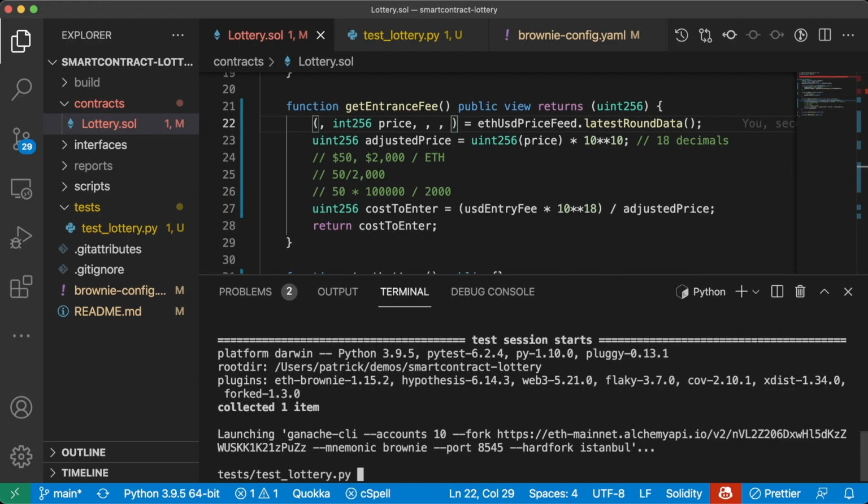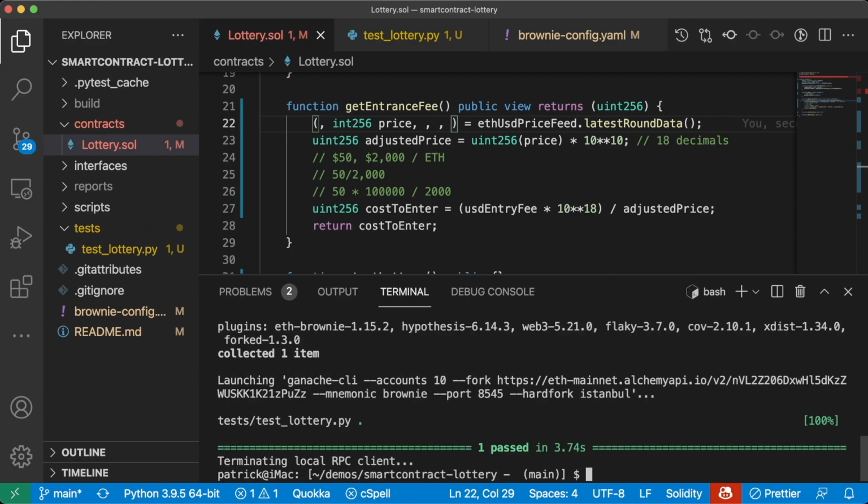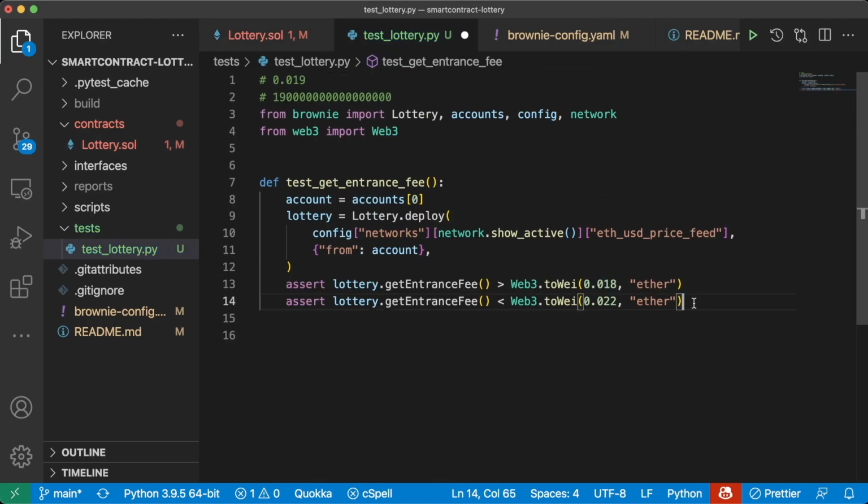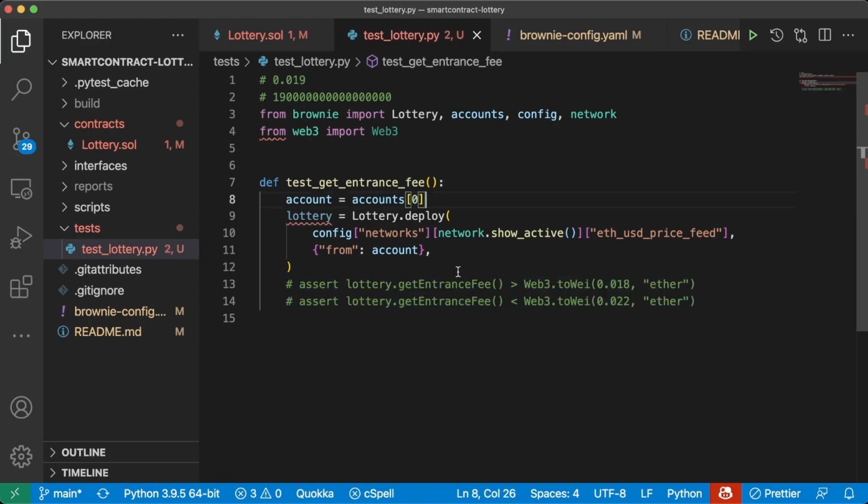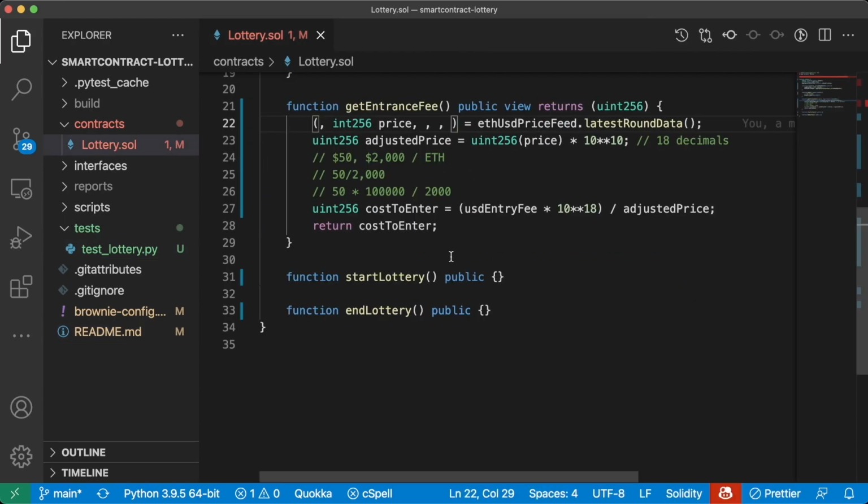Lovely, and it looks like we're forking correctly. And awesome, it looks like our test indeed passes here. Of course, we know that we're going to want to change this because this isn't a great way to actually test our contracts, but it can be a nice sanity check. And we know we're going to have to refactor this as well for mocks and for accounts, but we'll get to that in a little bit. Awesome, sanity check complete. Let's get back to our contract here.